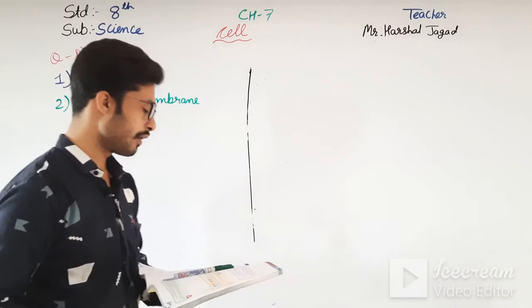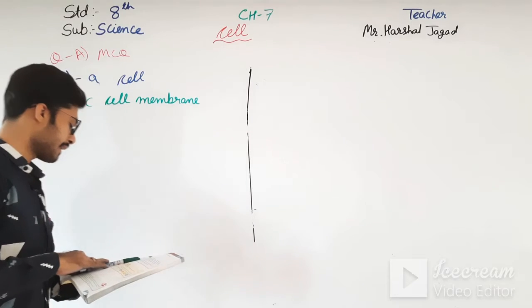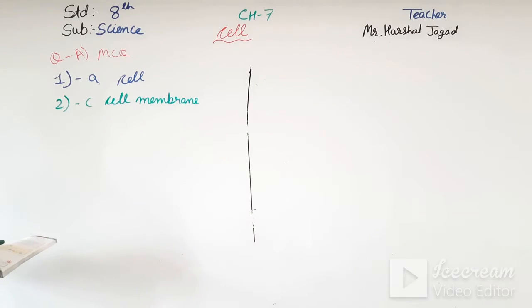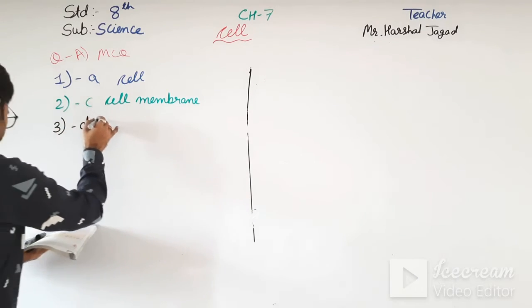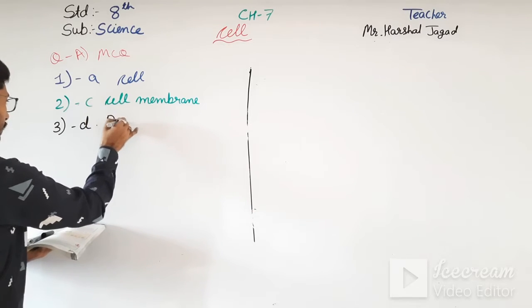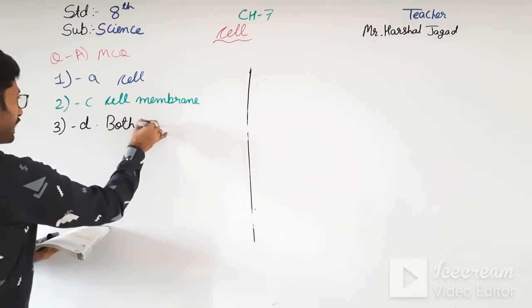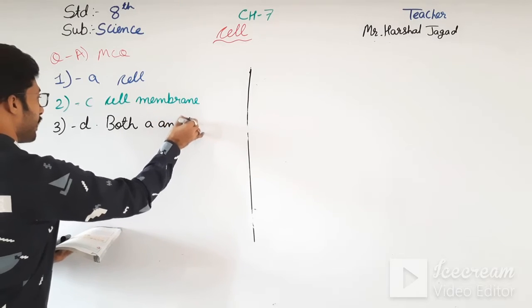Plastids and cell wall are present in the plant cell, so the answer will be D, that is both A and B.